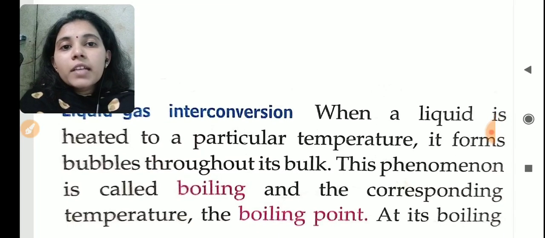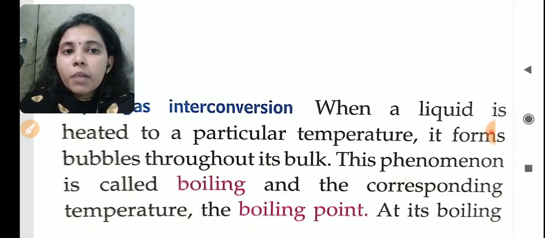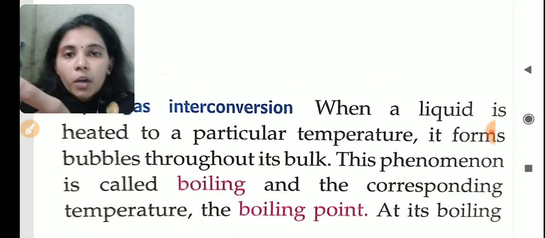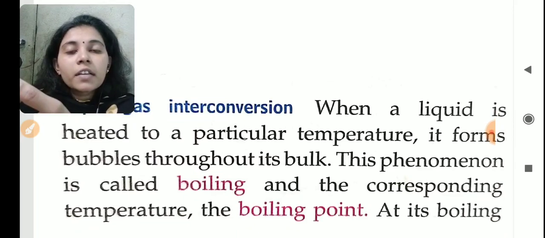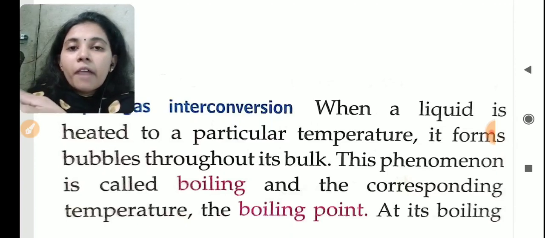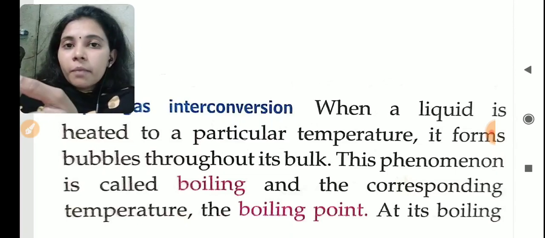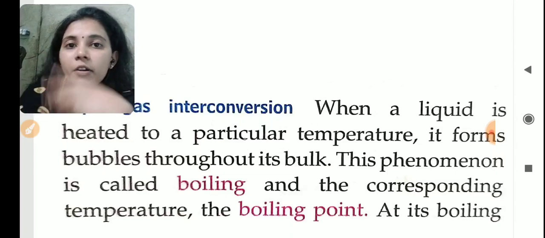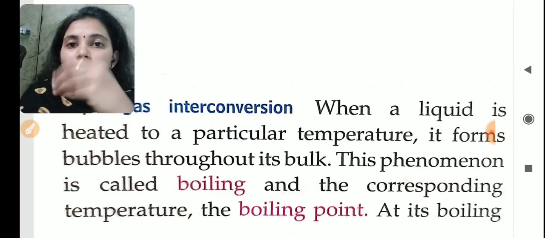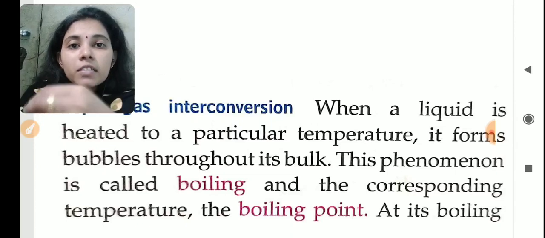When a liquid is heated to a particular temperature, it forms bubbles throughout its bulk, right? When your mother is boiling water in the kitchen, after some time on the burner you can see the water start to boil by the formation of small bubbles.